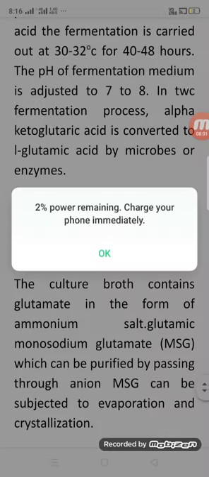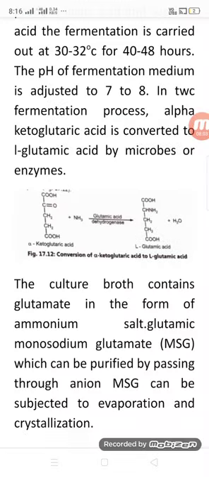The culture broth contains glutamate in the form of ammonium glutamate, and monosodium glutamate, known as MSG, is very important. It can be purified, and the MSG can then be subjected to evaporation and crystallization. The conversion of alpha-ketoglutaric acid into L-glutamic acid is very important.